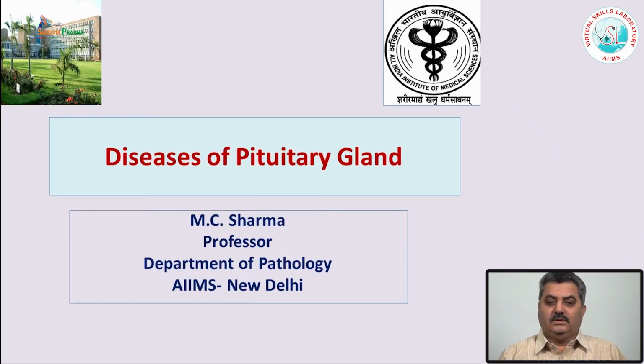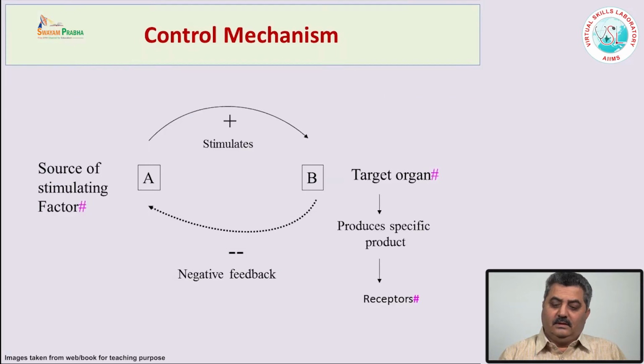Today we will discuss the diseases of the pituitary gland. The pituitary gland is a very small endocrine organ which lies in the sella and is well protected all around by a bony cage and above by the dura mater, which is the diaphragma sellae. Although very small, it is also known as the master gland because it controls almost all the endocrine glands in the body except the parathyroid gland and the pancreas.